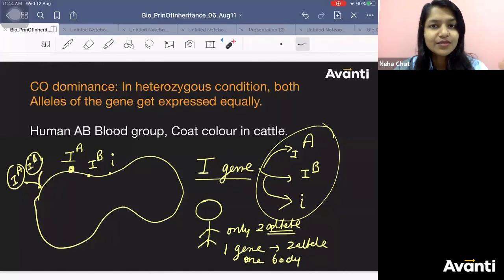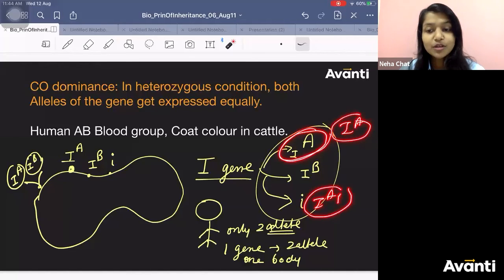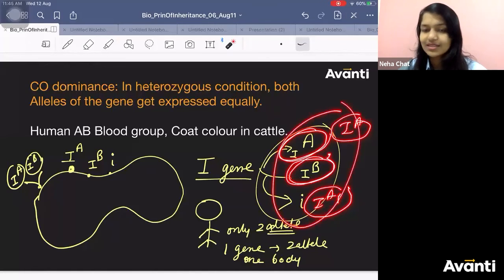So the person who has A blood group will have what? IA IA or IAI. The person who has blood group B will definitely have IB. So now we have seen that three alleles are there.